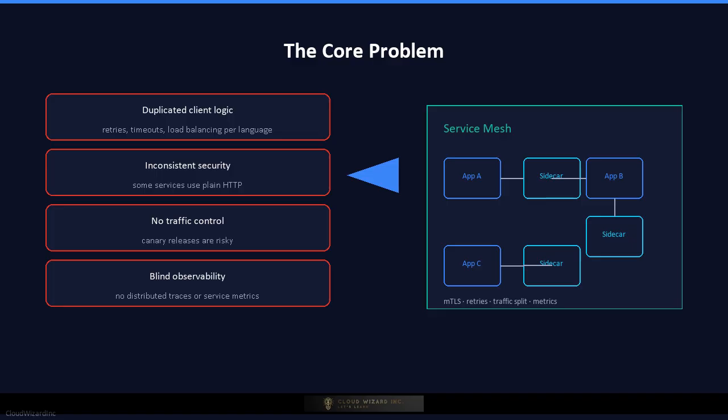One service retries too aggressively and overwhelms a failing downstream. Another service speaks plain HTTP over the public network. A third team ships a new version but cannot safely route only 10% of traffic to it. The platform team needs a uniform, decentralized infrastructure layer, a service mesh that sits next to every service, takes over connectivity, and gives operators control and observability without changing the application code.